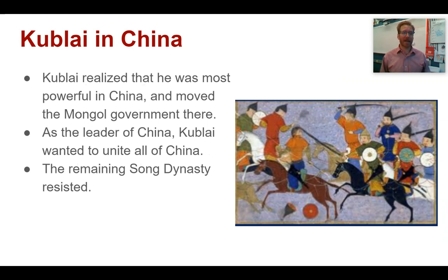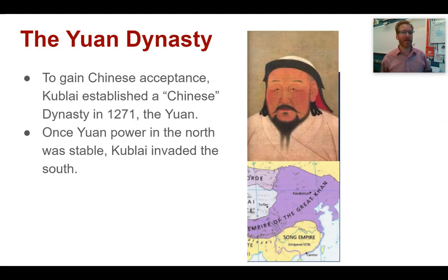Now, Kublai realized that out of Mongolia and China, his real power base was in China, not in Mongolia. So he moves the entire Mongol government to China, where there's more wealth and more people, more resources available to him. And as a leader of China, Kublai wanted to rule all of China. He wanted to be accepted and known as the ruler of China, which means you have to get rid of the remaining Chinese dynasty, the Song Dynasty in the south.